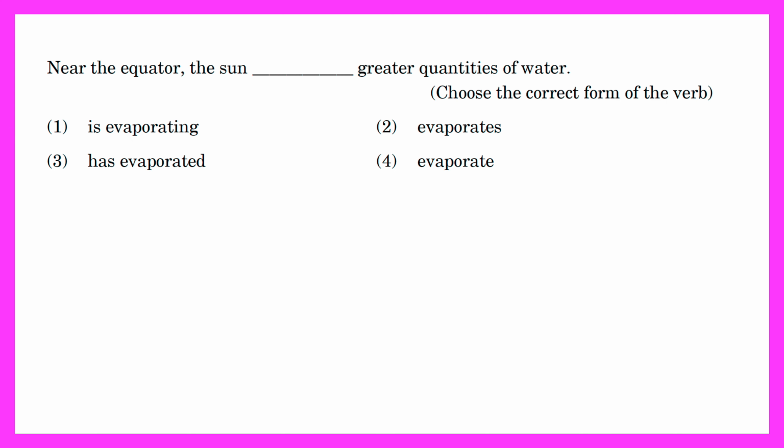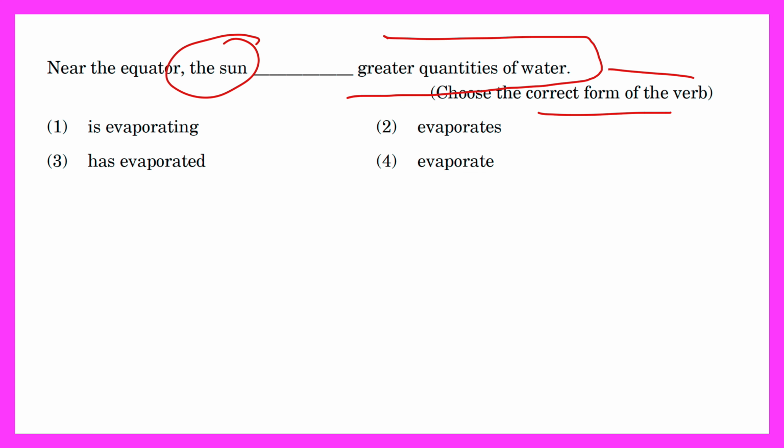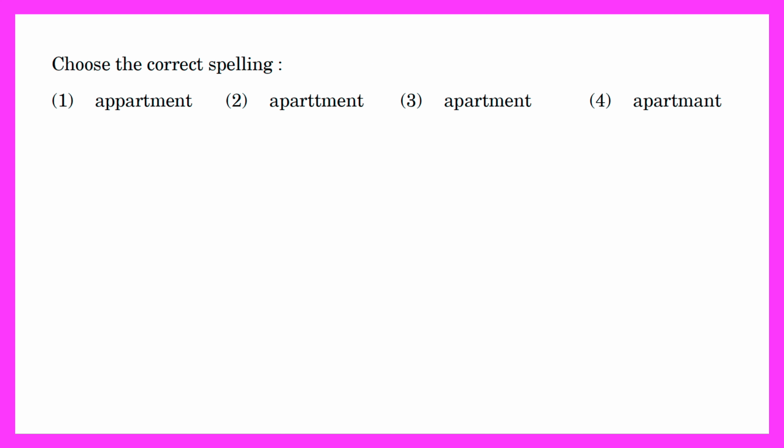Next, near the equator, the sun. Choose the correct form, since the sun is singular. And it is a universal truth. The sentence is a part of universal truth, so the present indefinite will be used. The correct answer is, near the equator the sun evaporates. Option B is the correct.